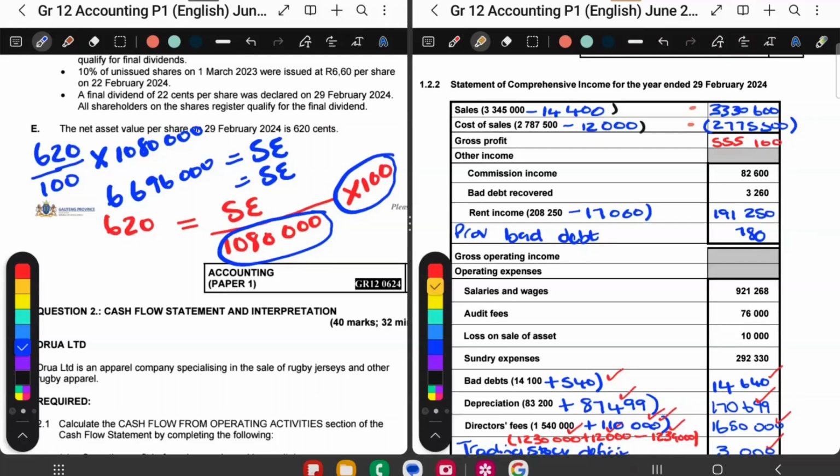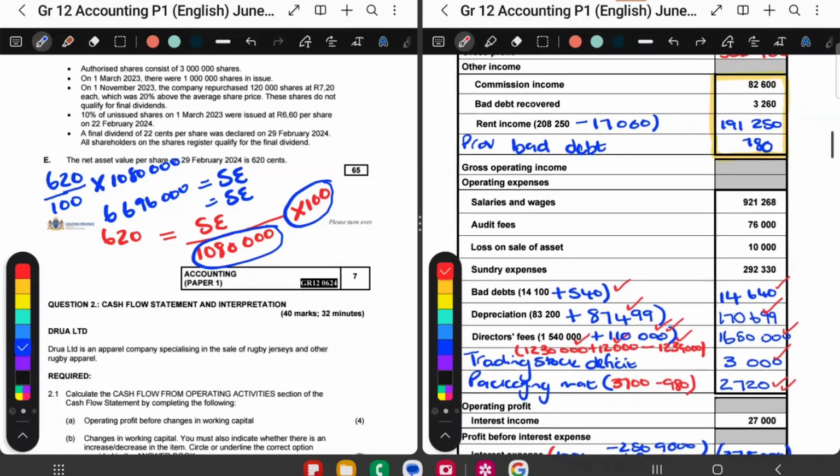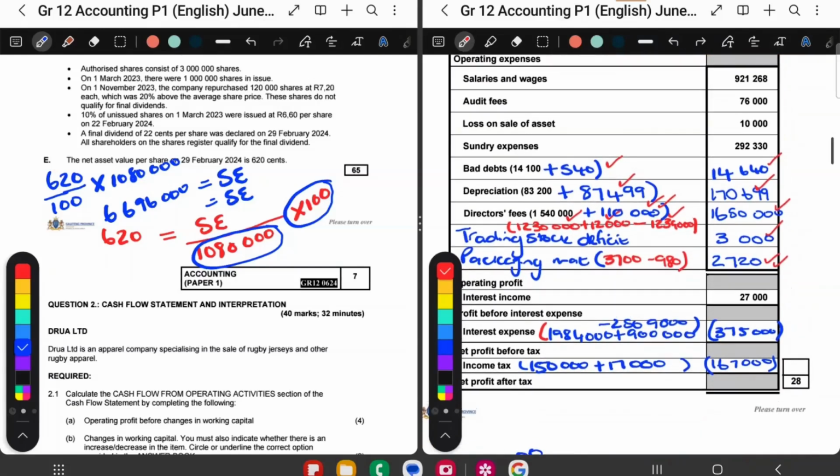Then my other income. Other income is this whole block over here. So I add up all of those amounts, and that will give me other income. But other income is gray, so I don't have to work that out. I don't have to work out this. I don't have to work out that. It's all gray blocks. So there's all my expenses. We wrote all of that in. Looks about right. Everything else is gray, so we don't have to fill that in.